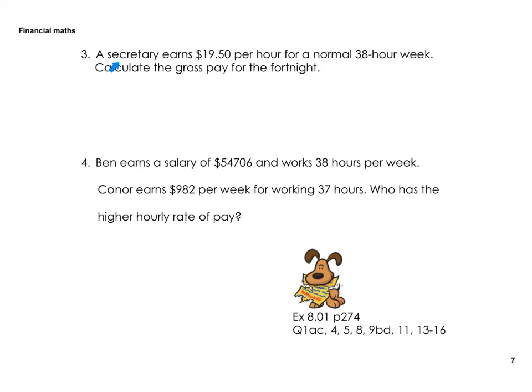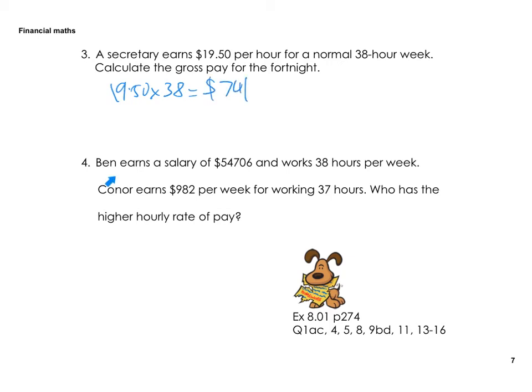Okay, 2 more. Question 3. A secretary earns $19.50 per hour for a normal 38-hour week. Calculate the gross pay. Gross pay is before tax, but we'll do that later on. So 19.50 times 38 would be my answer, which is $741.